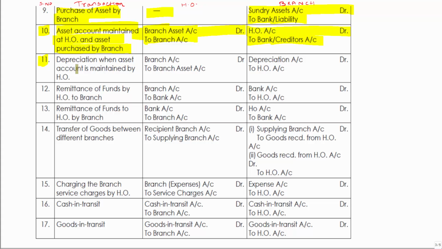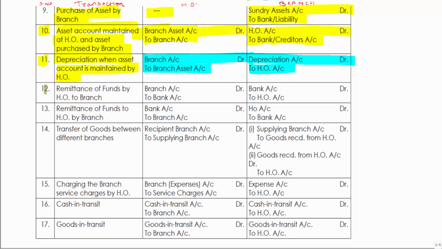Moving on to the next item, depreciation when asset account is maintained by HO. If asset account is maintained by HO, depreciation will be by debiting the branch account and creating the branch asset. Branch asset has been created because its value is coming down. Branch account has been debited because it is an expense which is the responsibility of the branch. So in the books of the branch, depreciation account will be debited with credit to HO account.